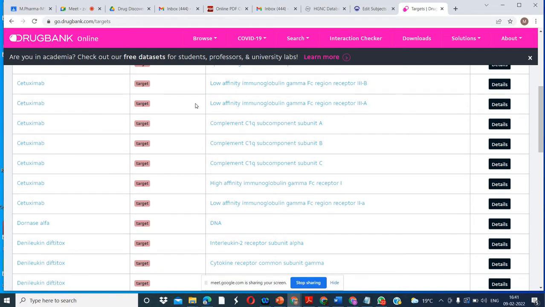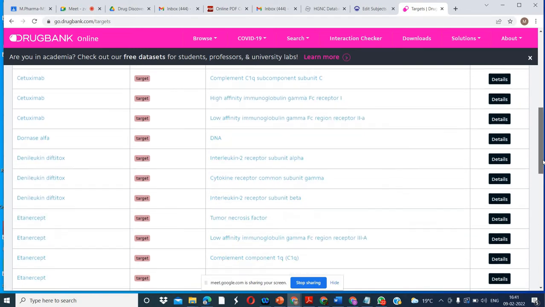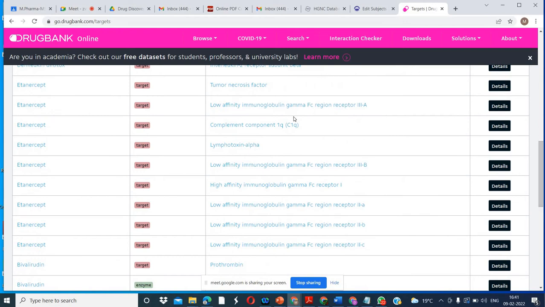You can see this drug, cetuximab, has different targets. Okay, you can see here these are the different targets. This is the property of this drug: it can target multiple receptors. So it works on multiple receptors. It has a broad substrate coverage. It can target multiple proteins. So this is the importance of this drug.